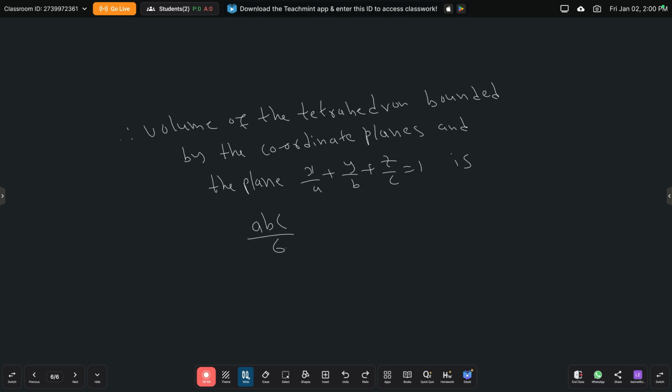So this is how we have derived the volume of the tetrahedron bounded by the coordinate planes and the given plane. That's all.